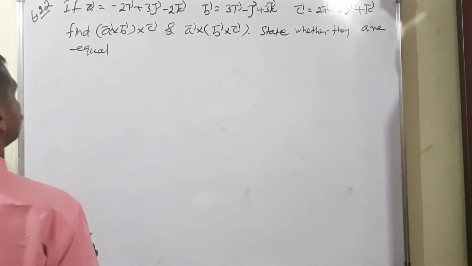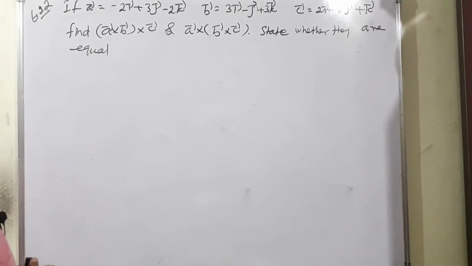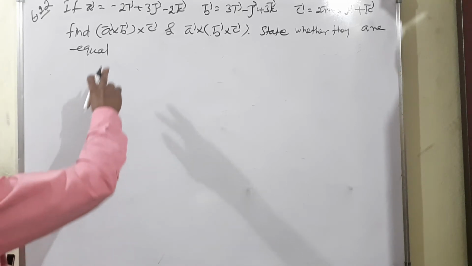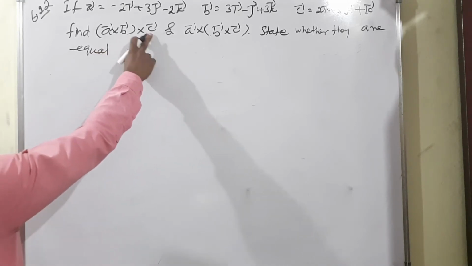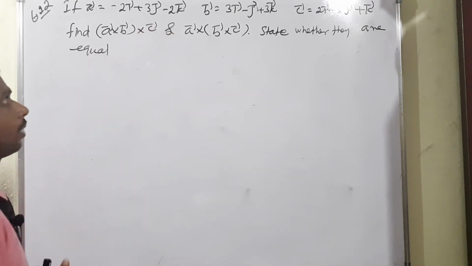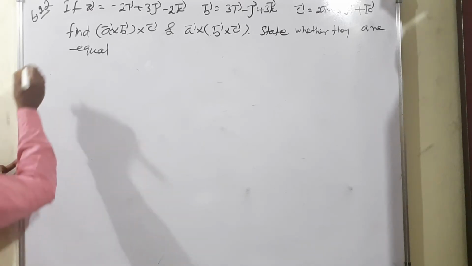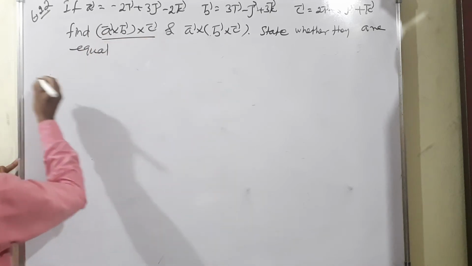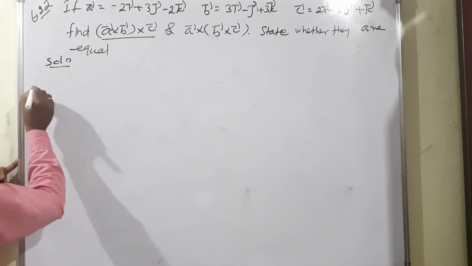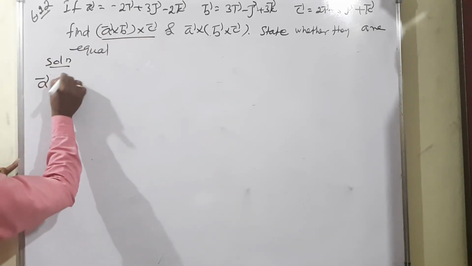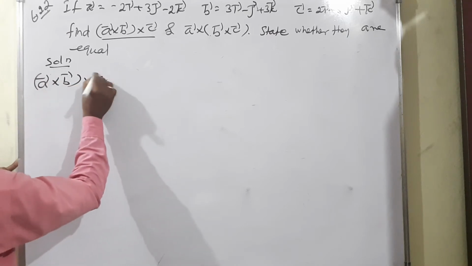Example 6.2 true. Given three vector terms: a vector, b vector, c vector. First we have to find out a vector cross b vector cross c vector. Then second term a vector cross b vector cross c vector. After finding out the two terms, we have to check whether they are equal or not. Okay. So first solution, a vector cross b vector cross c vector.